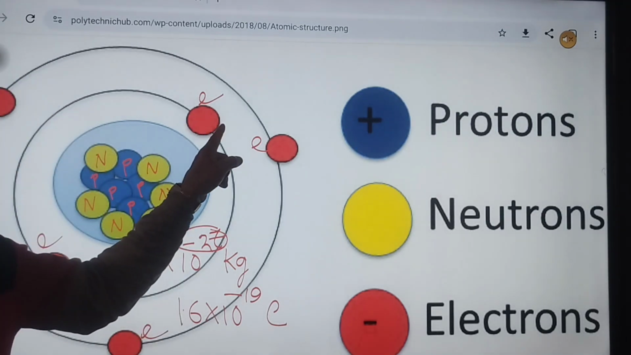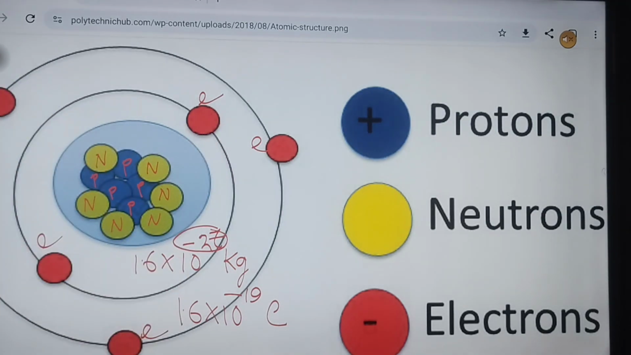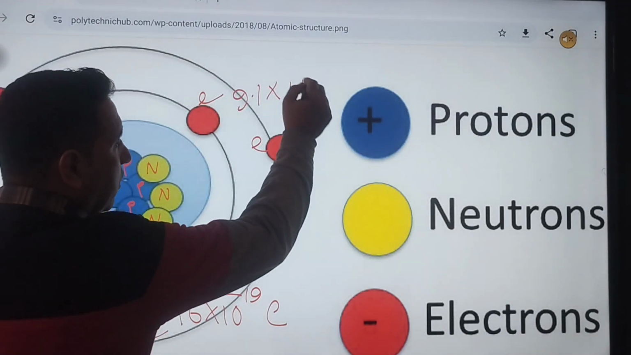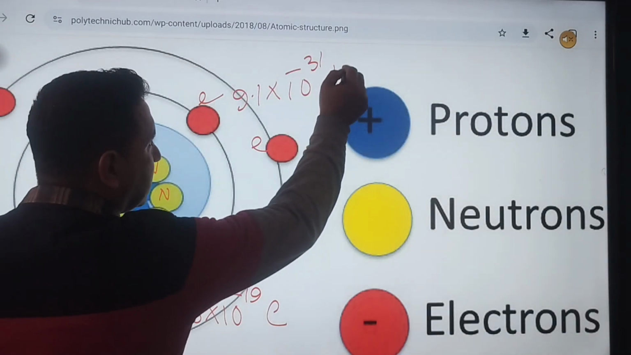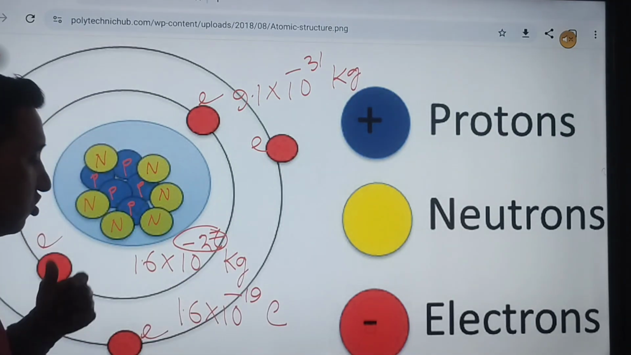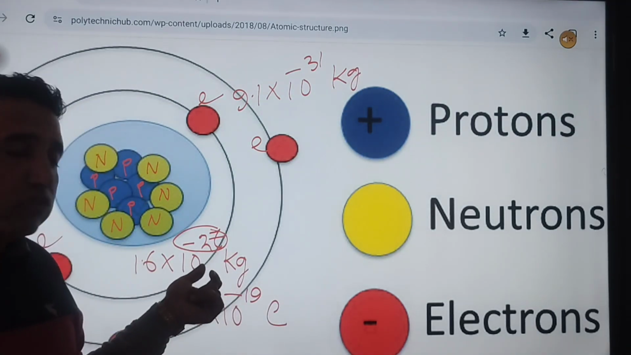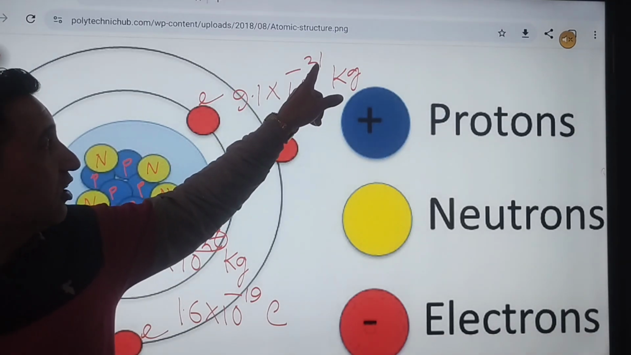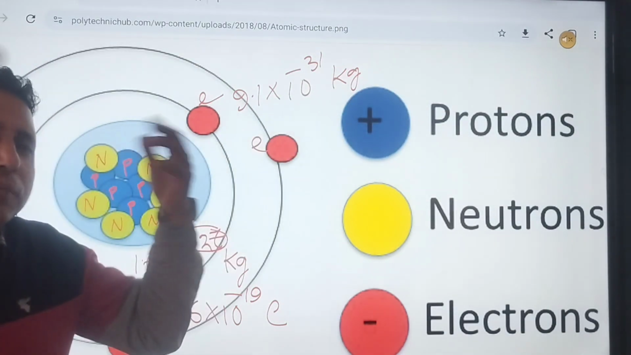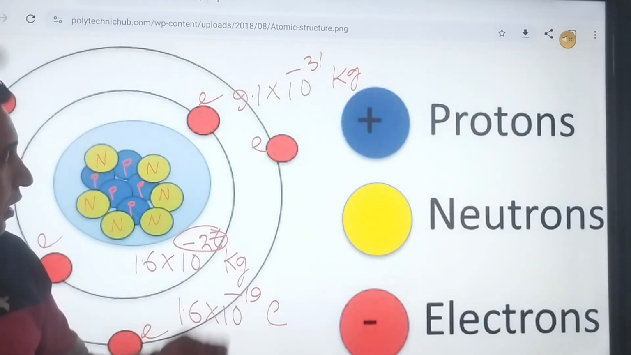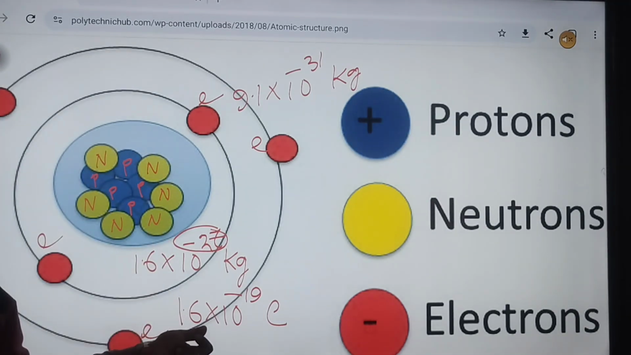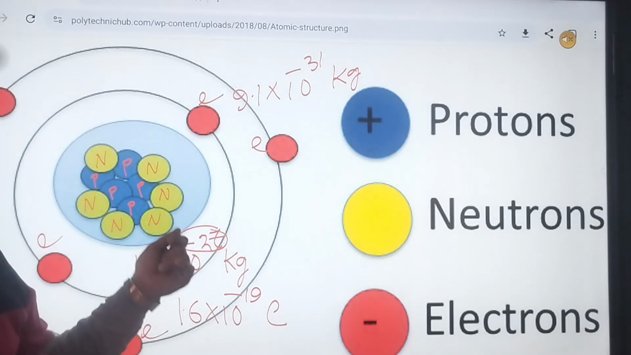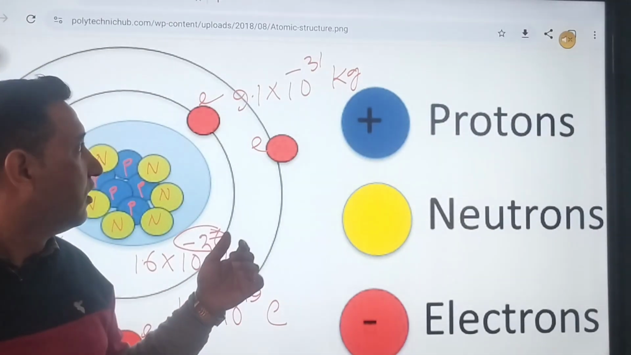And electrons. Electrons have a mass of 10 to the power minus 31 kg. That means they are much lighter than the proton. Proton has minus 27 and electron has minus 31 kg mass. That is very, very light. And they have equal charge, equal to the proton's, but they are much lighter than the proton.